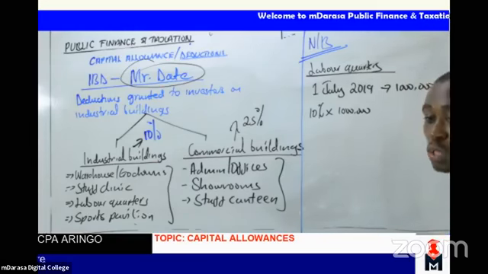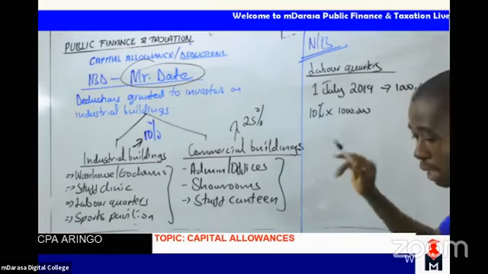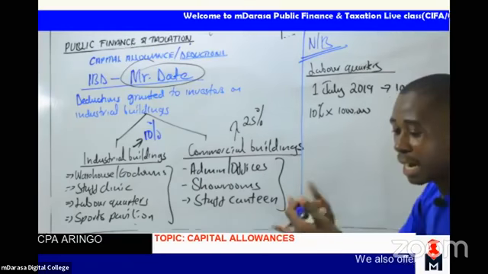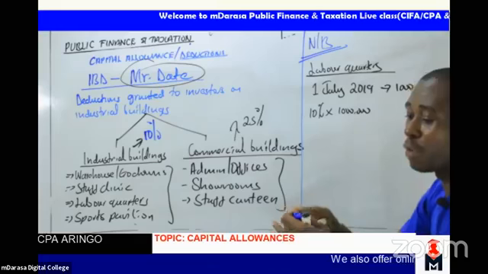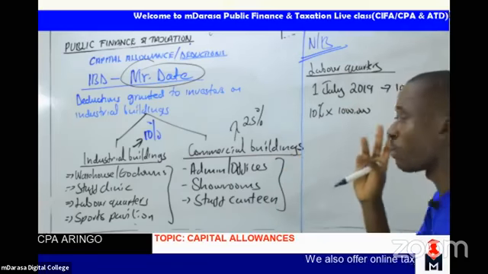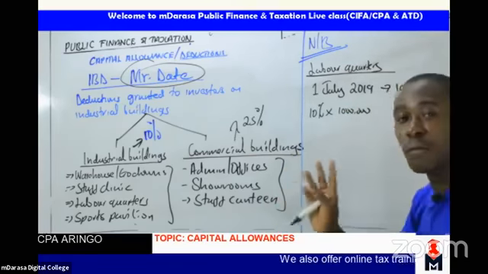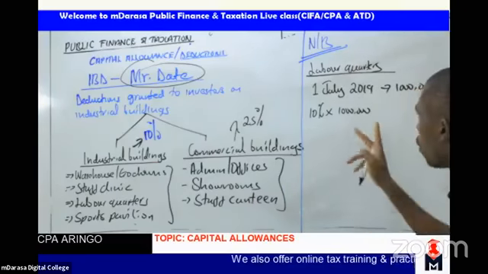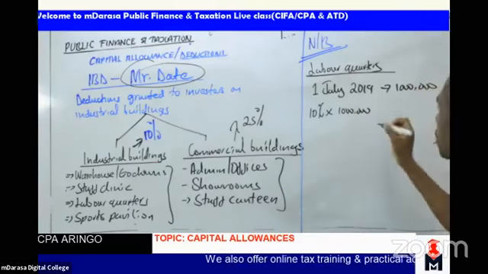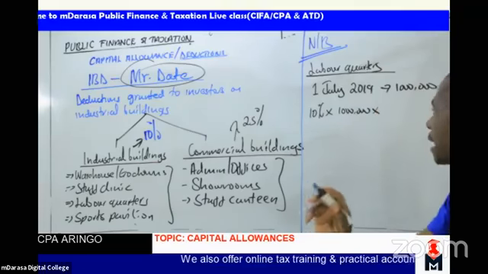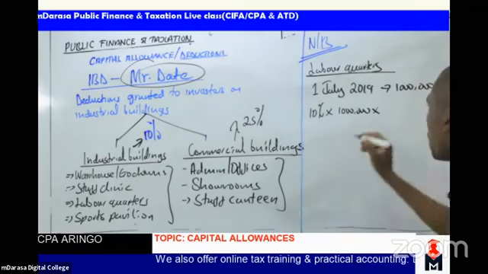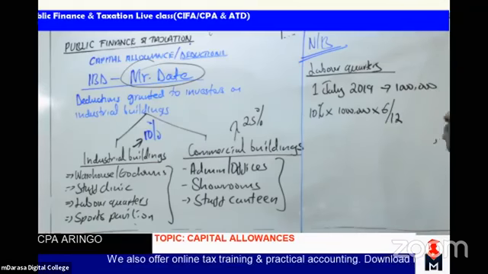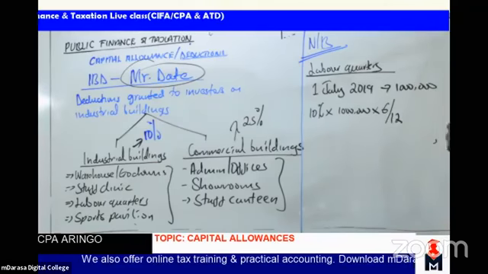The asset was used from 1st July, meaning, if possible, count on your hand: July, August, September, October, November, December, assuming that our financial year starts from 1st January and ends 31st December. So July to 31st December, I'll be having 6 months. So in providing IBD for these labor quarters, I should be having times 6/12. That should give us roughly a figure of 50,000.